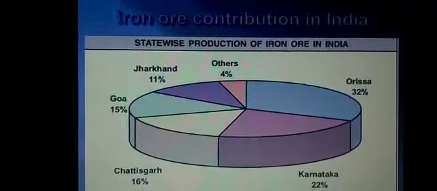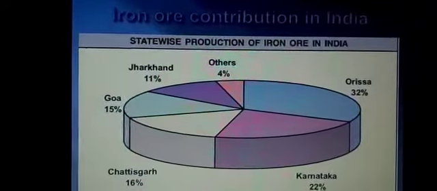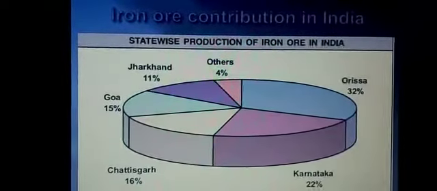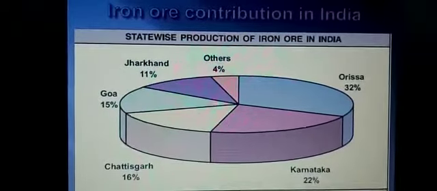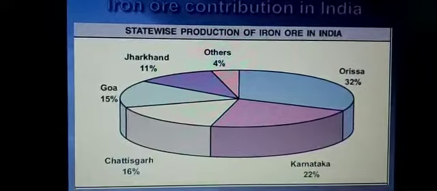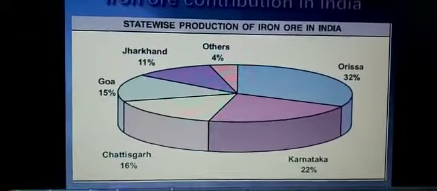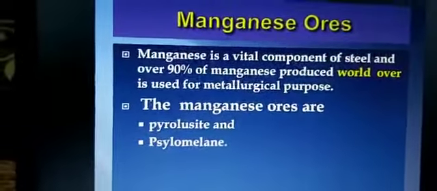A table is given in the book also, where they have mentioned the state-wise distribution. So here you can see Jharkhand 11%, Goa 15%, Chhattisgarh 16%, Karnataka 22%, Odisha 32% the highest, and others 4%. So this is the distribution of iron ore, children.